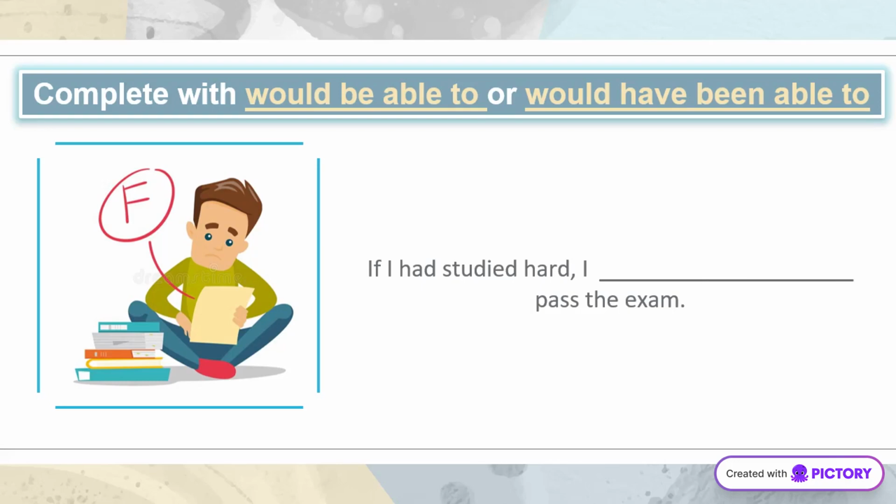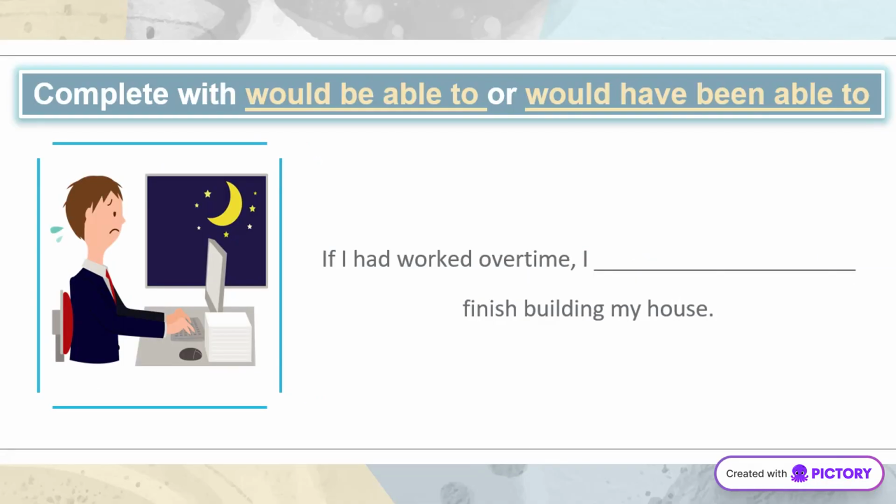Reflecting on past actions, if I had studied hard, I would have been able to pass the exam, shows a missed opportunity due to past choices. If I had worked overtime, I would have been able to finish building my house. This sentence expresses regret over a past decision.